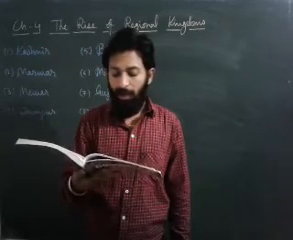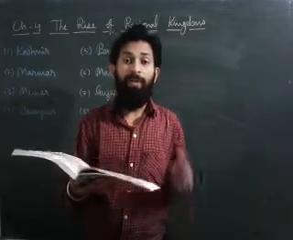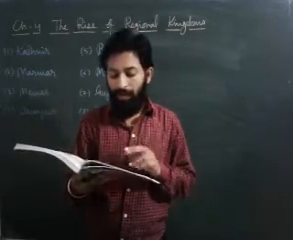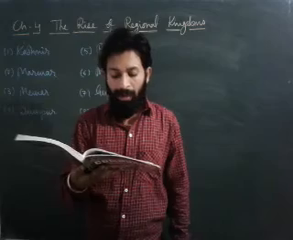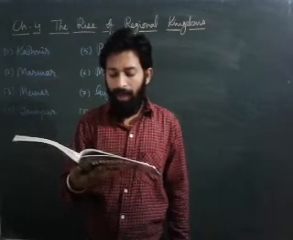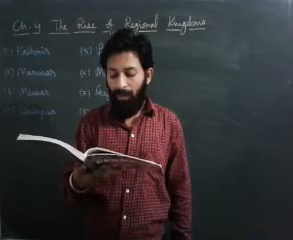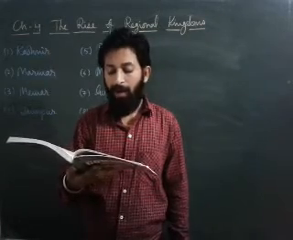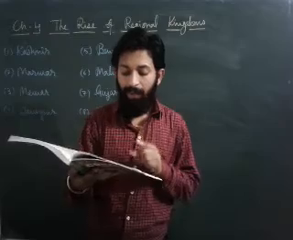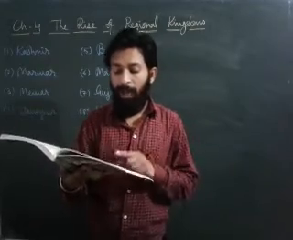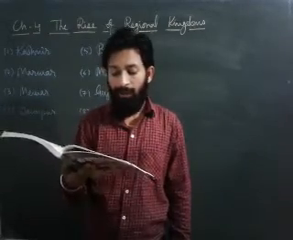The greatest ruler of Mewar was Rana Sanga. Who is known as the greatest ruler of Mewar? Rana Sanga. He defeated the ruler of Malwa and annexed parts of his territories. In 1527, Babur defeated him in the Battle of Khanwa. Who defeated him? Babur defeated Rana Sanga in the Battle of Khanwa in 1527.